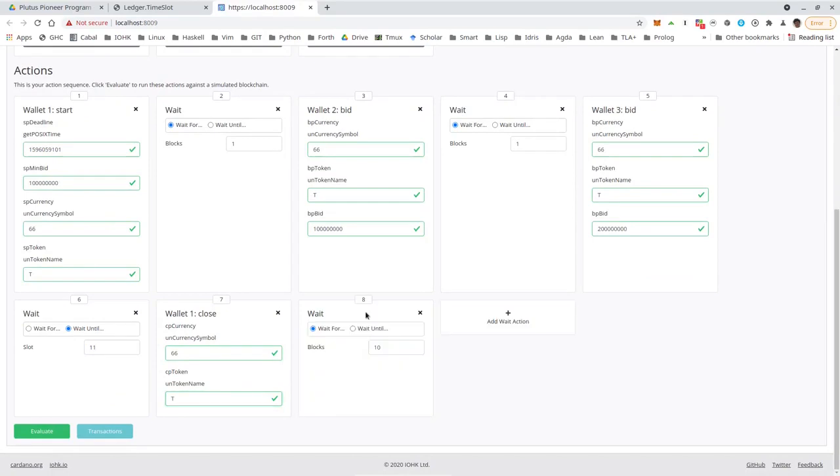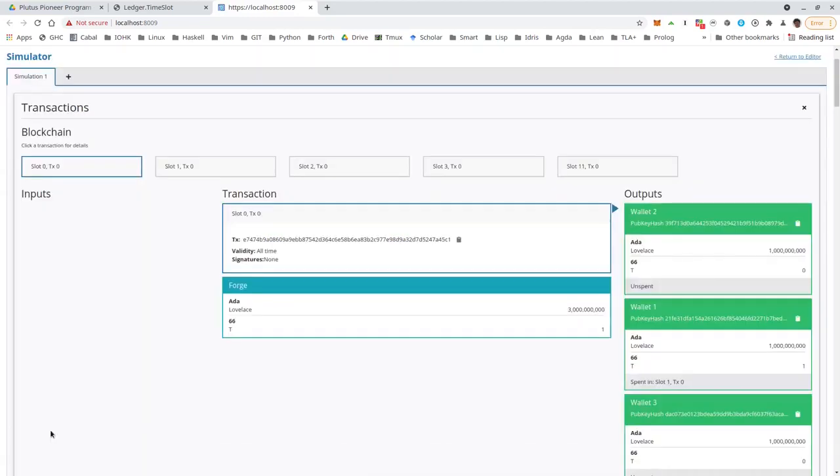And let's wait for one more block. And let's evaluate. Okay, now we see the transactions that were simulated. We see there were 1, 2, 3, 4, 5, which at first glance is a bit weird because we only have start, 2 bids, and the close, so it should be 4.